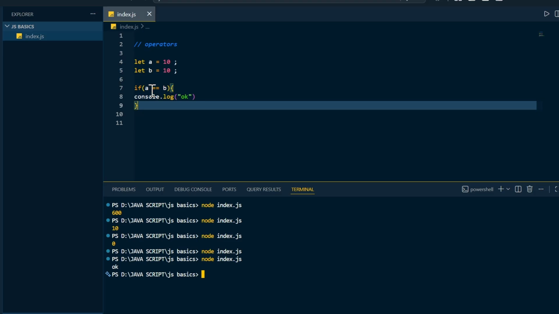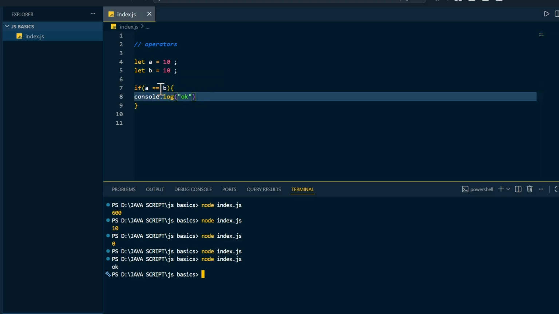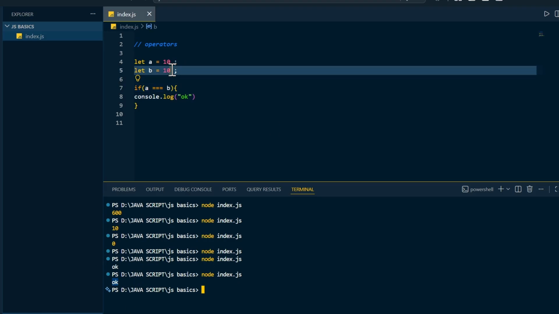Why is it showing okay? Because the statement inside this is accepted, so that's why you are getting okay. If you mention triple equal to also and compile and run again, it is going to show okay. Why? Because the data types are same.